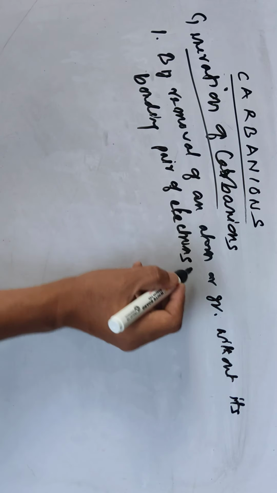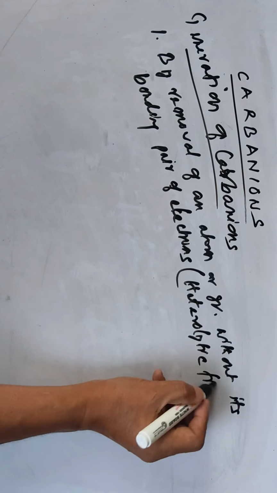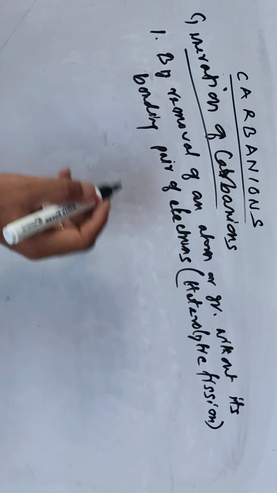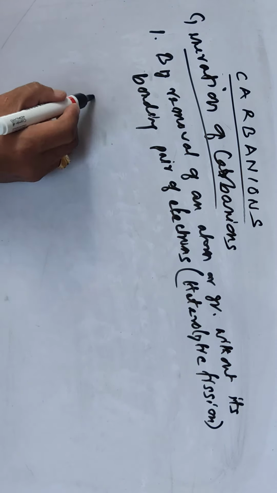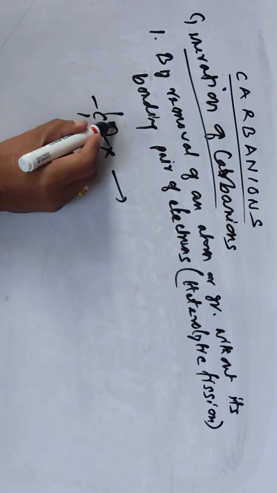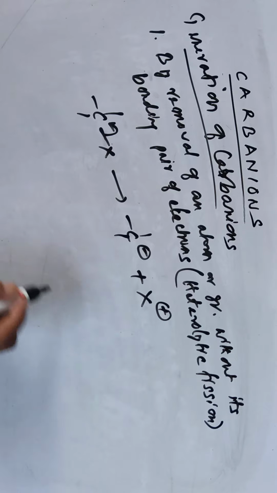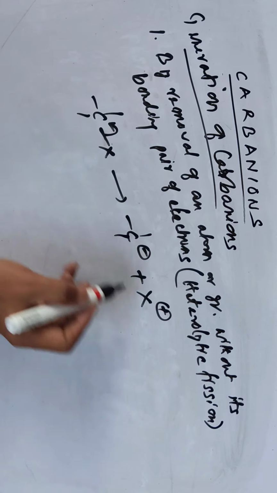Another one is heterolytic fission, just like we have to study for carbocations. So this is one of the most general methods for the formation of a carbanion: removal of an atom or group from carbon, leaving the bonding pair behind. For example here, X is the leaving group, so it gives the carbanion like this, plus X positive. The X is lost without the bonding pair of electrons.